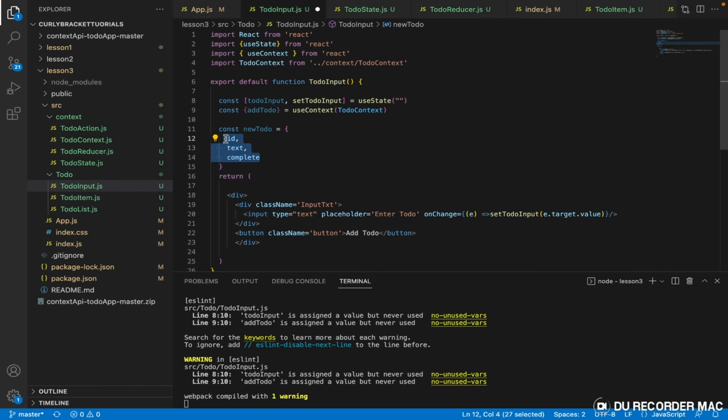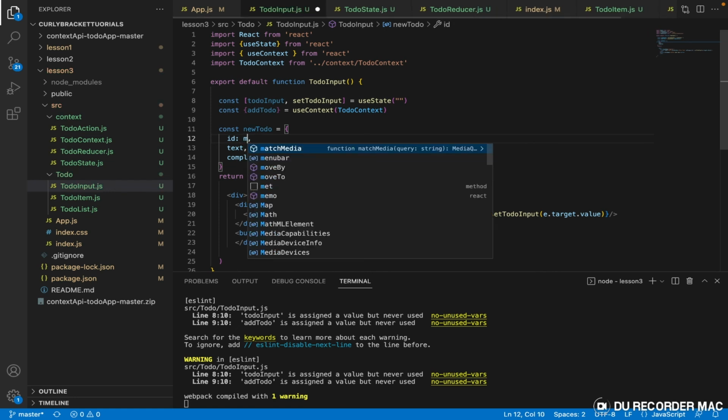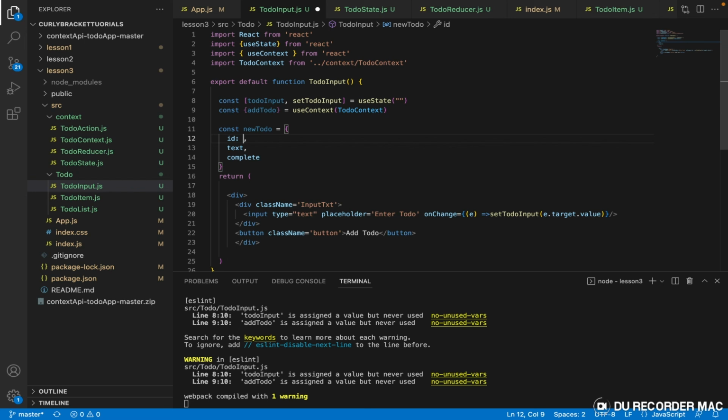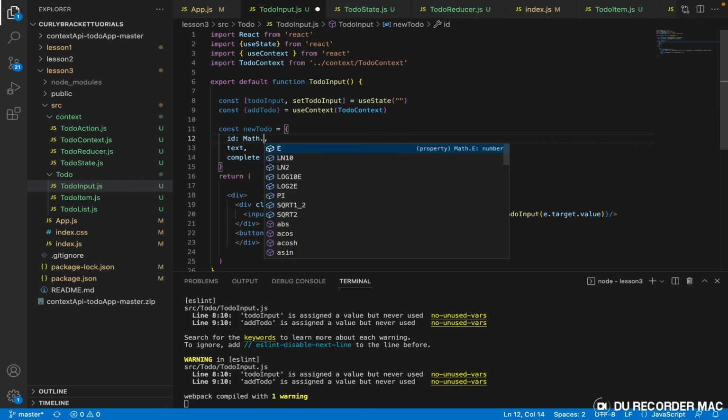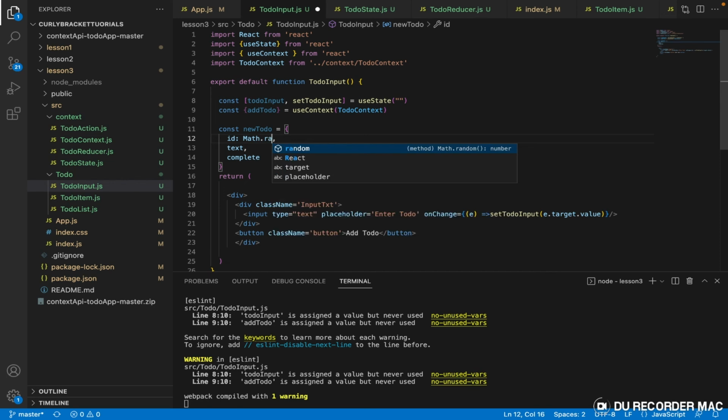All right, so we need to give every item an ID. Let's create one. For now, let's just use Math.random, which generates a random number and uses it as our state.